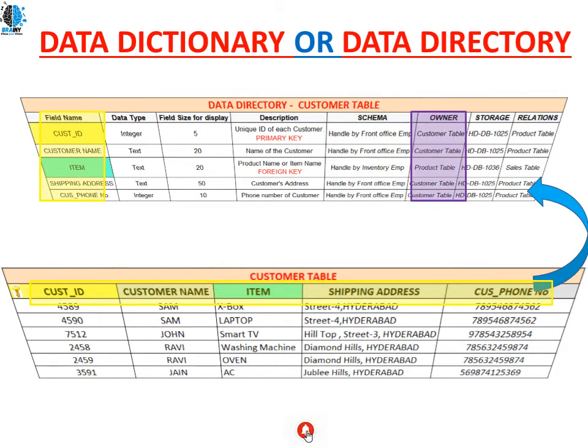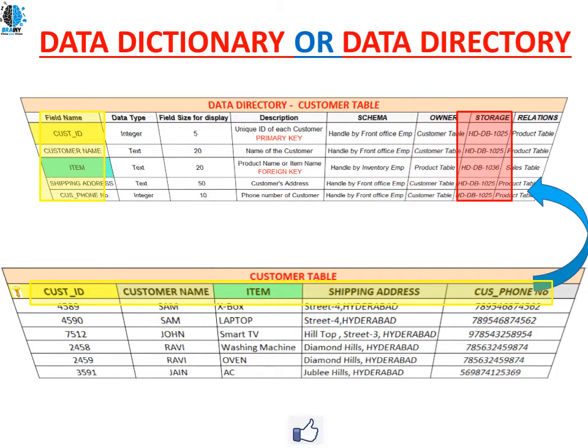Next we have the owner of each table. In this table we have different columns, so who are the owners of each column? Customer table is the owner of the first two. Coming to item, the third column, product table is the owner. Product table is the owner of this particular field, that is, item is owned by the product table, not by the customer table.